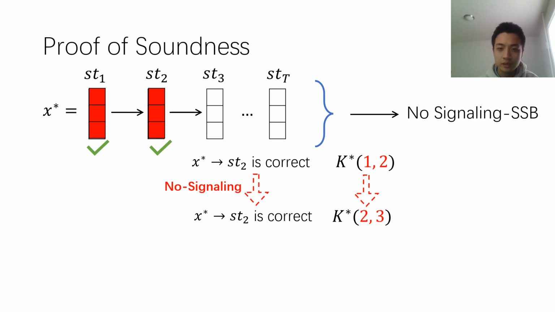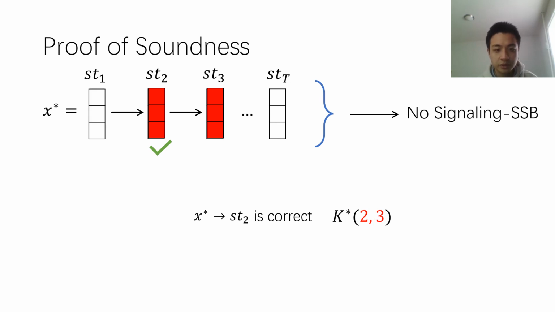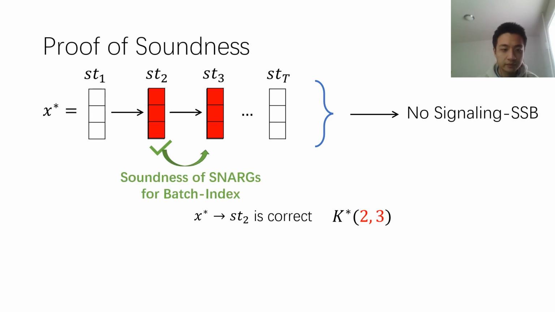This is true because if you look at the intersection of these two subsets of indices, you will find that the intersection is the second state. And since whether the computation from the input to the second state is correct or not is an efficiently computable predicate, we can use the no-signaling property to argue that after this key switching, the computation from the input x to the second state is still correct. Next, again, we will use the soundness of SNARGs to argue the third step is still computed correctly from the second state. We continue doing this key switching until we reach the final state. In this way, we prove the soundness.